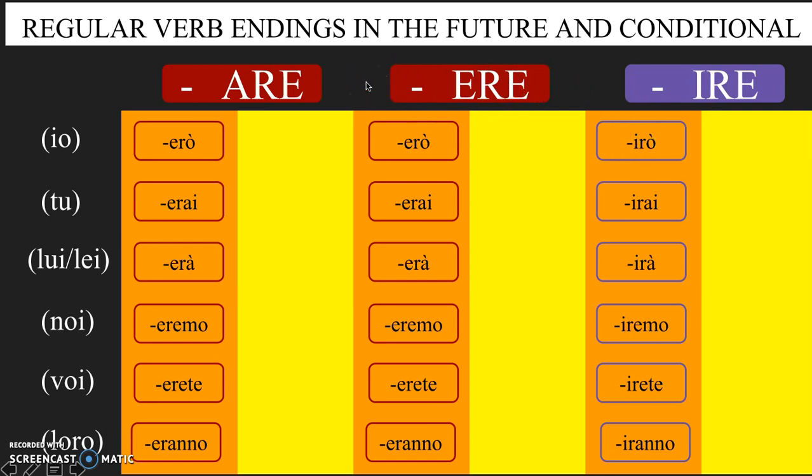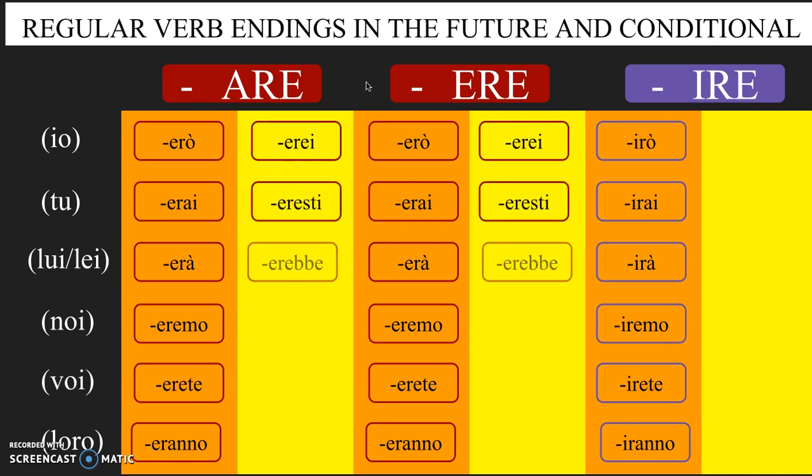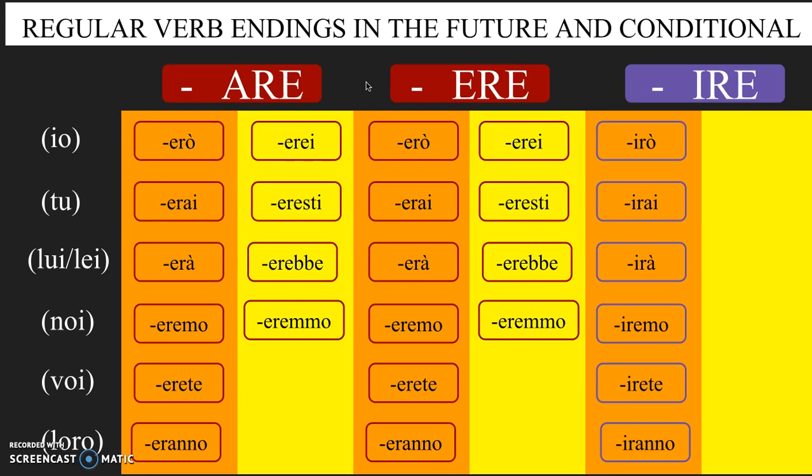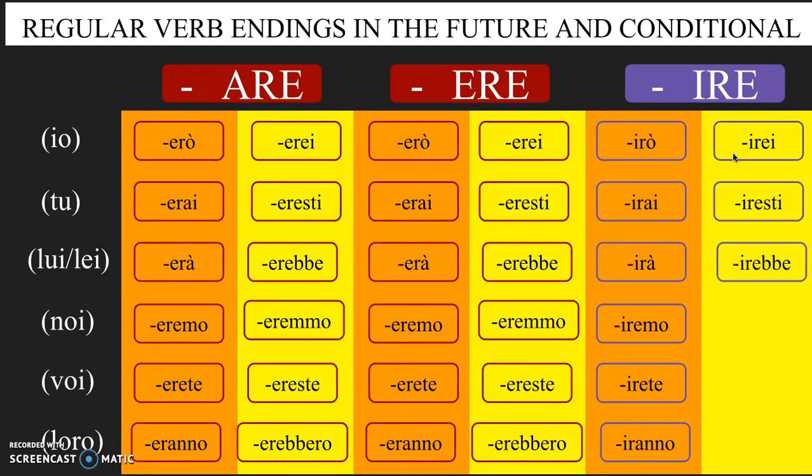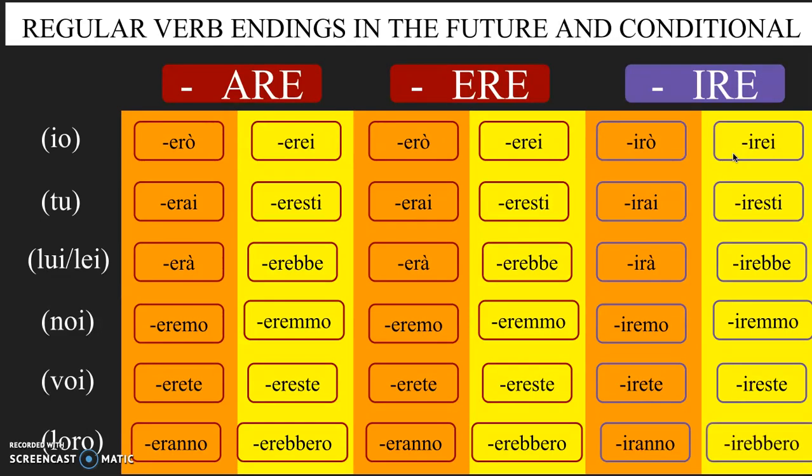For the conditional tense, the are and ere endings are again exactly the same. So erei, eresti, erebbe, eremmo, ereste, erebbero. And again, ire is very similar. We simply replace the first E with an I. So irei, iresti, irebbe, iremmo, ireste, irebbero.